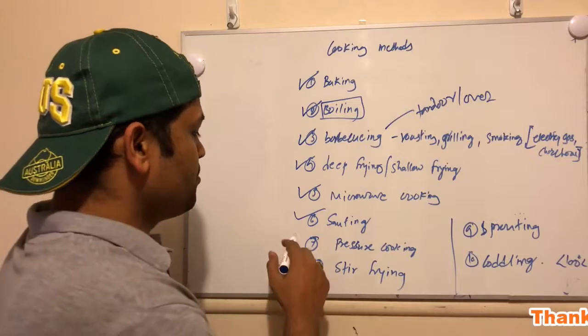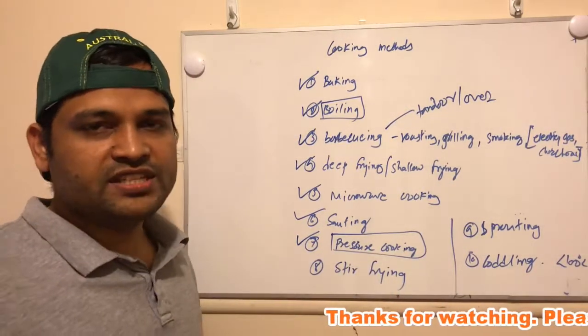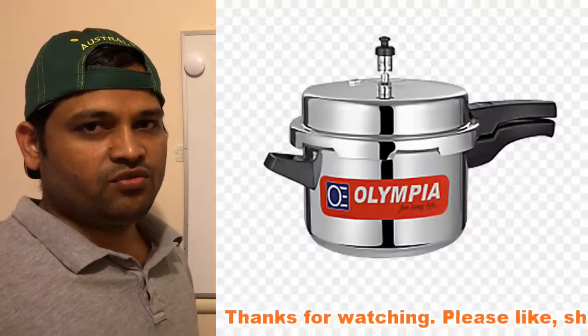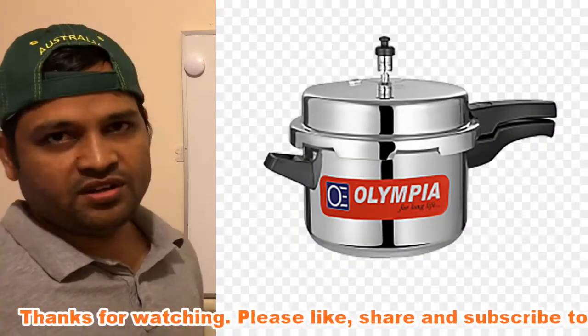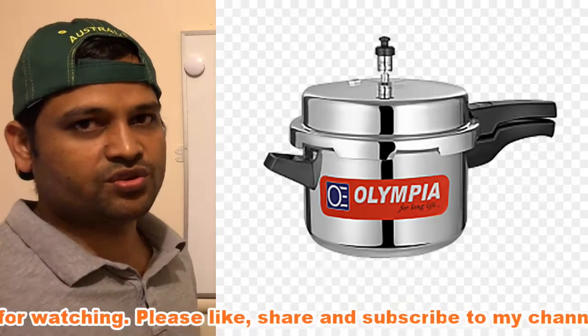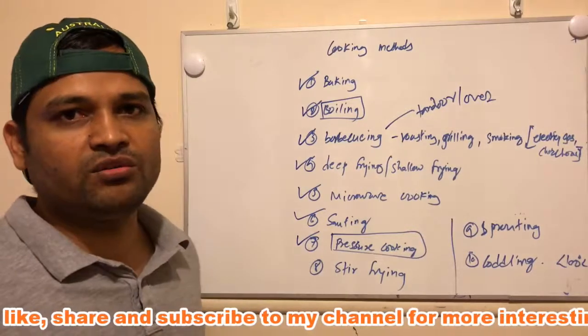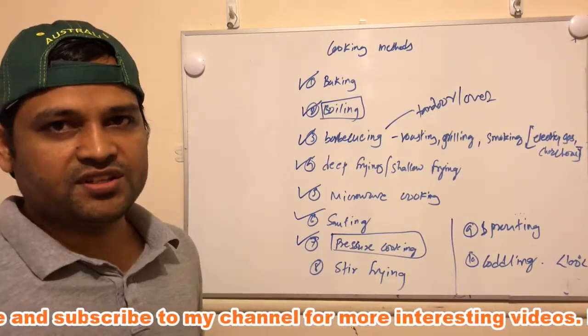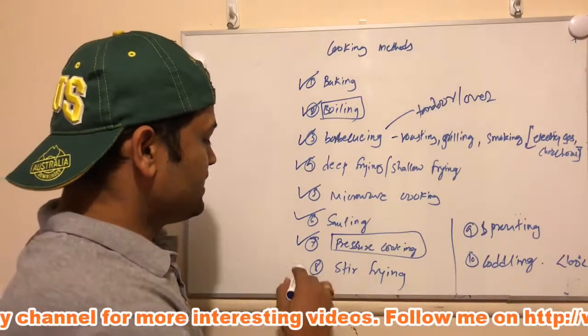The next one is pressure cooking. Pressure cooking is very popular in India. They generally use one utensil called a pressure cooker. In that, food is put and then heated. With a pressure cooker, because of the hot air pressure, the food is cooked very fast. And apart from India, all over the world also, there are a lot of utensils that people use to do this pressure cooking.